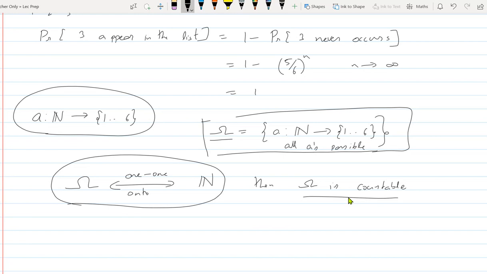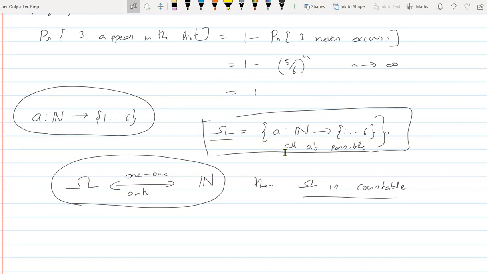Why is that? Sir, I was thinking that if we put it in a graph, like an x-y graph, where x represents the first element and y represents the second element, then like you said, the zigzag method, we can follow it and say that it's countable because all the points will be considered. For one function, you will come up with infinitely many points, is it? I mean, that is strange. For one a, you have to come up with one point, right?